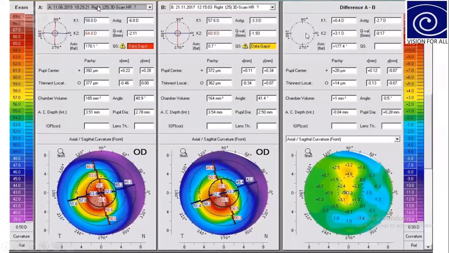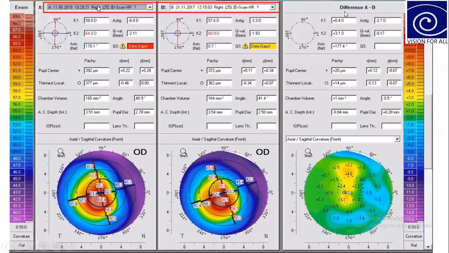Here you can see this is basically a comparative map. One is the older report and another is the newer scan. This is the report from 2017, and A1 is showing the 2019 report.